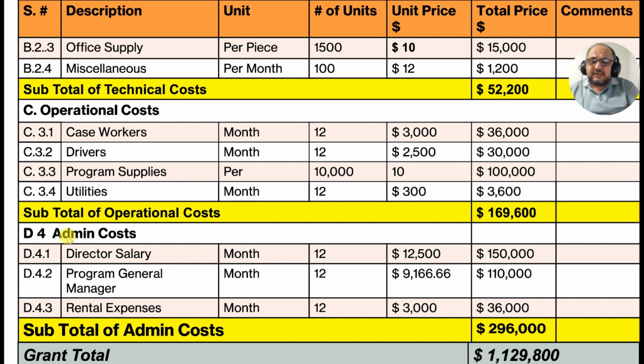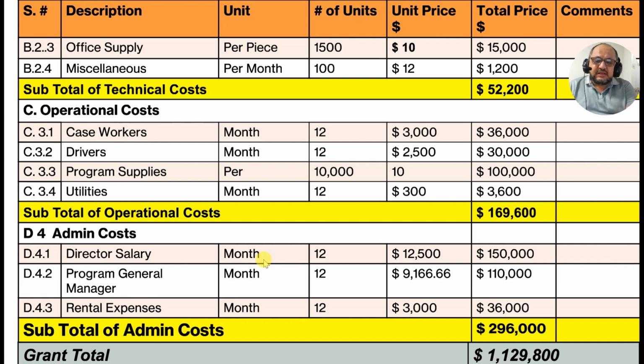I mean you have a main office, and from that office you win projects from government agencies, from the UN, from USAID, from any organization. Up to this point, operational costs are related to those projects, but this admin cost does not relate to them. This is just for the running of your office.